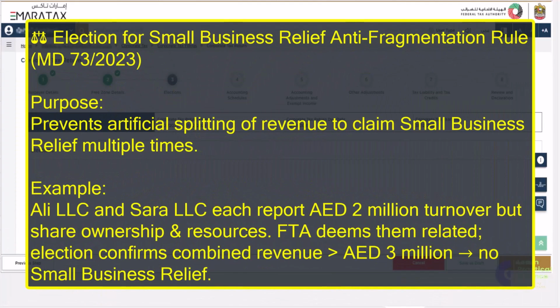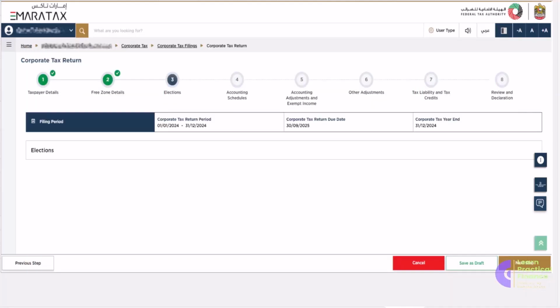Number 13, election for small business relief, anti-fragmentation rule, Ministerial Decision number 73 of 2023. The purpose is to prevent artificial splitting of revenue to claim small business relief multiple times. For example, Ali LLC and Sara LLC each report AED 2 million turnover but share ownership and resources. FTA deems them related. Election confirms combined revenue which is greater than 3 million AED. No small business relief will be granted in this case.